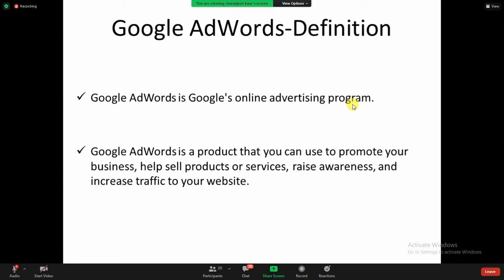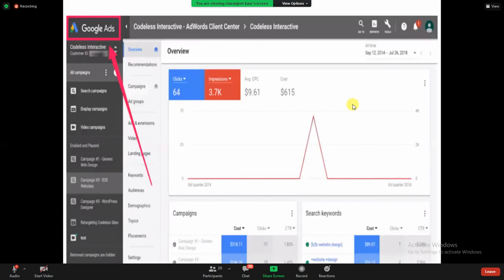Okay, so now moving forward, if I talk about Google Ads, first of all, you need to make your account on Google Ads. There is an app on Google. You can simply go to Google and type Google Ads. After clicking on that, you can see the option Google Ads, and you need to click on that and start making your account over there. And I'll show you how to make your account on Google Ads.